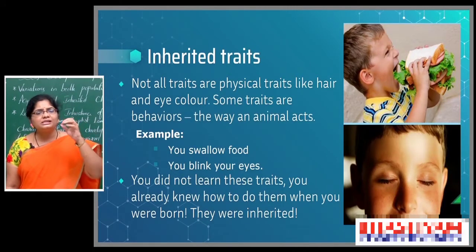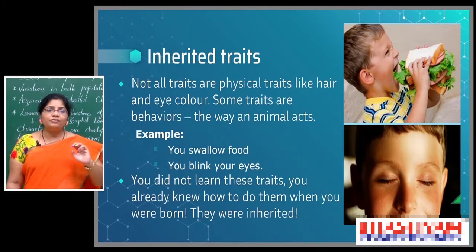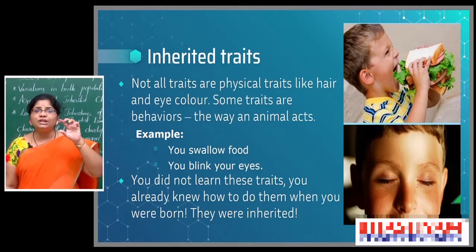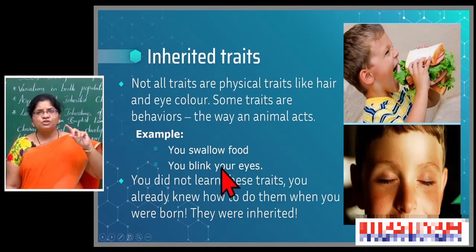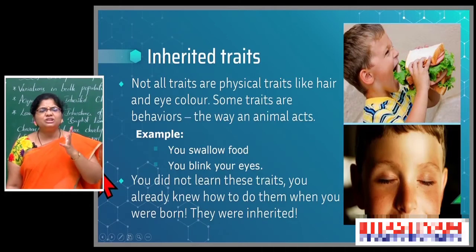So the organism already knows what it is. You swallow the food. When you take the food, obviously the organism will swallow. For that we need not check anywhere, we need not see anywhere, and there is no need of any practice. Obviously when you keep the food, the organism will swallow, not only the human, any kind of organism it may be. You blink your eyes, you can't stop this. For this there is no need of learning. When I should open my eyes, when I should close them, you need not think. Obviously the blinking of our eyes happens.